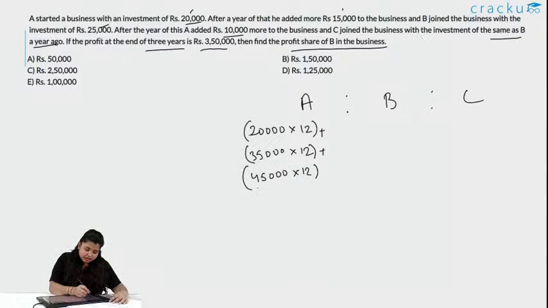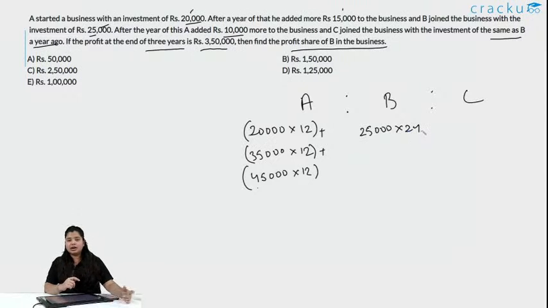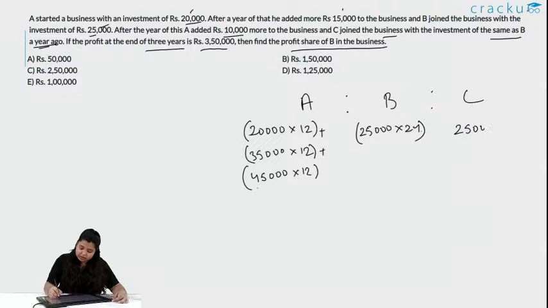B joined the business with 25,000, so it is 25,000 into 24 months, because he joined after a year, which means the remaining time with B is 2 years, and 2 years is 24 months. And C joined the business after a year with the same investment as B, that is 25,000 into 12, right.